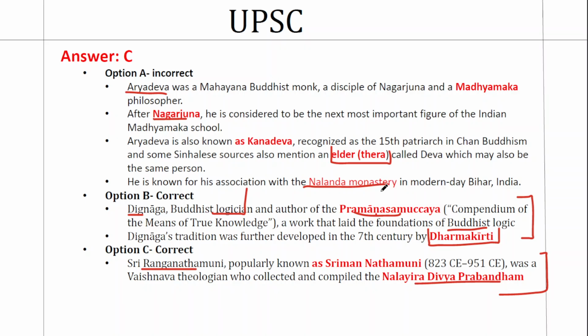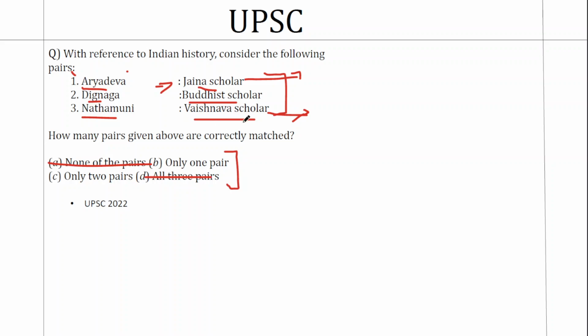Now that's it. If you look at this question as a whole, you have one obvious option, which is Nathamuni. If you had some idea about Madhyamaka philosophy, you could have got this option as well. Then it becomes a little factual. So you have questions that are a mixture of both conceptual clarity, fundamentals, as well as factual knowledge.